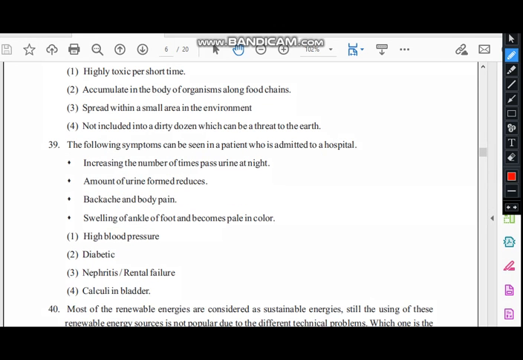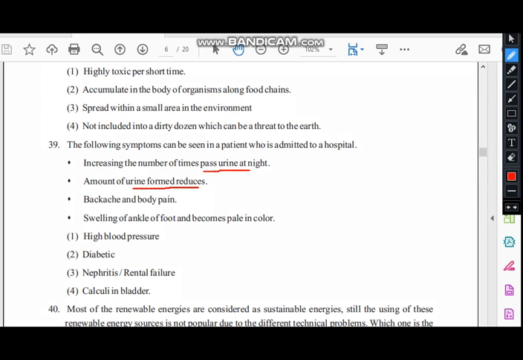39. The following symptoms can be seen in a patient. Increase in the number of times passing urine at night. The amount of urine formed reduces. Body ache and body pain. Swelling of the ankle or foot, and becoming pale in color. So we have the following diseases, and we have to identify which disease these symptoms belong to.